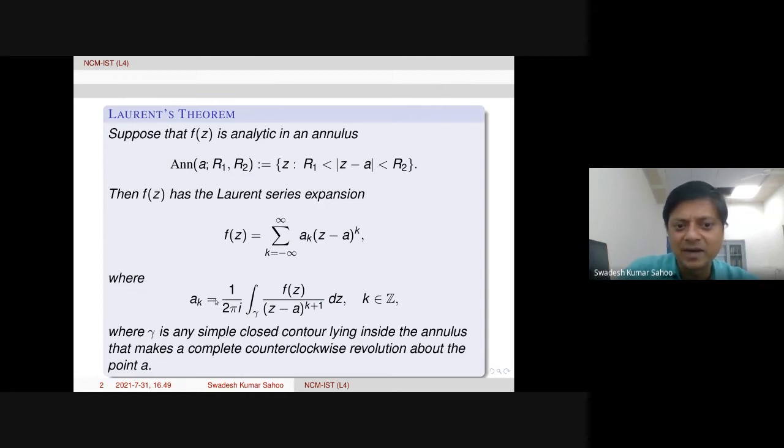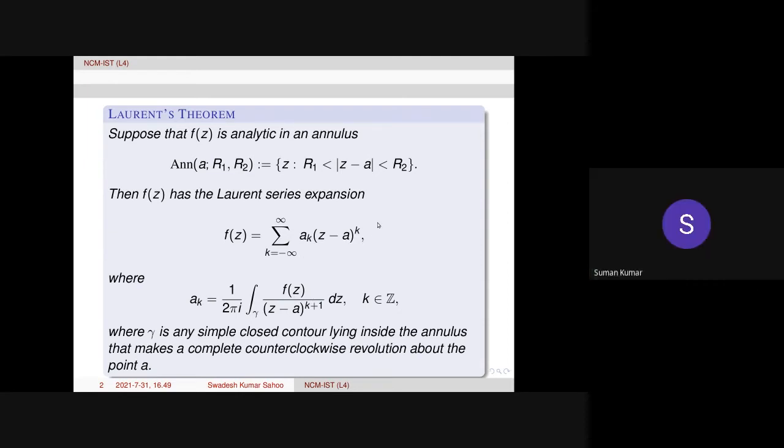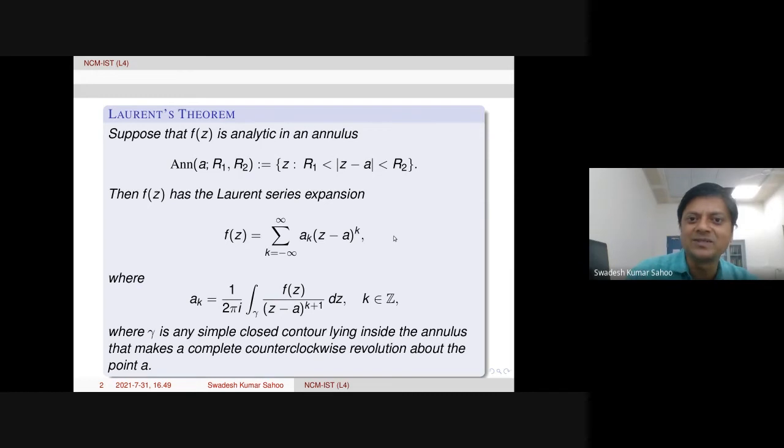But here, a_k cannot or need not be expressed in terms of the derivative of f, because the function may not be analytic in the whole region. Only in the ring shape it is analytic, not inside. At the point a, the function is not analytic. So we may not always be able to express a_k in terms of derivatives of f. Therefore, a_k has this integral formula.